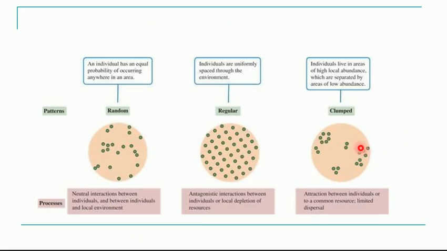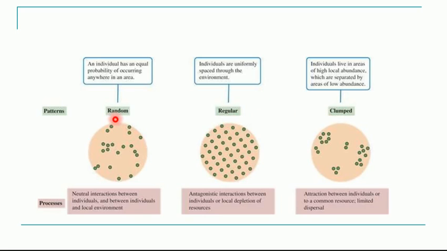That means individuals are living in groups. Suppose these are beehives. So there is one hive, all bees are together. There is a second hive where all bees are together. There is a third hive, you will find bees together. So that is called a clump dispersion. In regular dispersion we will see the organisms at equidistance. Okay, so there is an equal distance between the organisms.